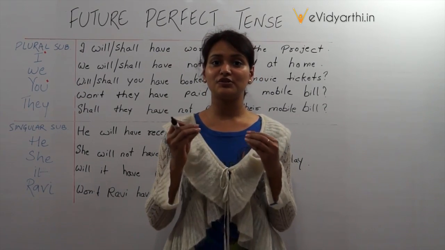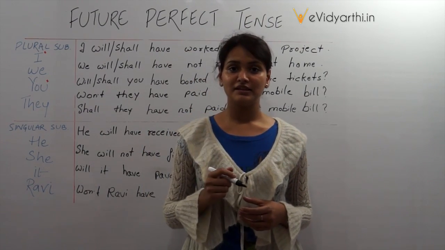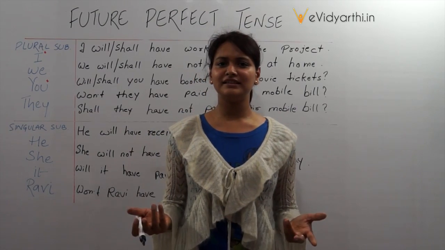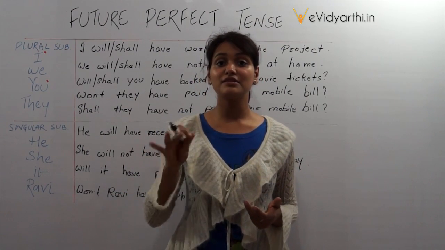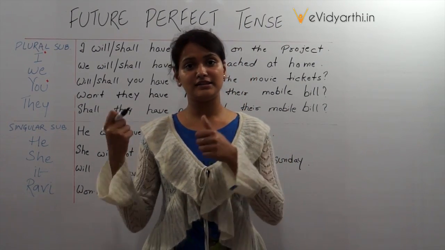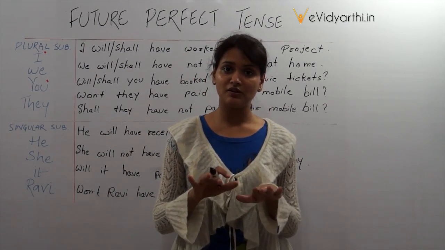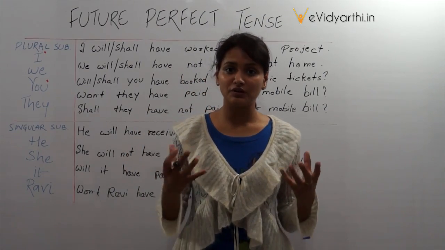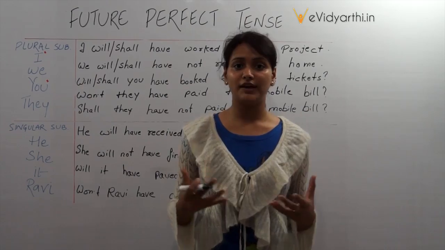There is a bit of surety that yes, I am going tomorrow. But if I say I will have gone tomorrow, it means let's see if I go or not. There is not very much surety of my going tomorrow or any day in the coming future. So where the possibility of the task occurring is quite less, in that emotion or in that sense we use the future perfect tense in communication.